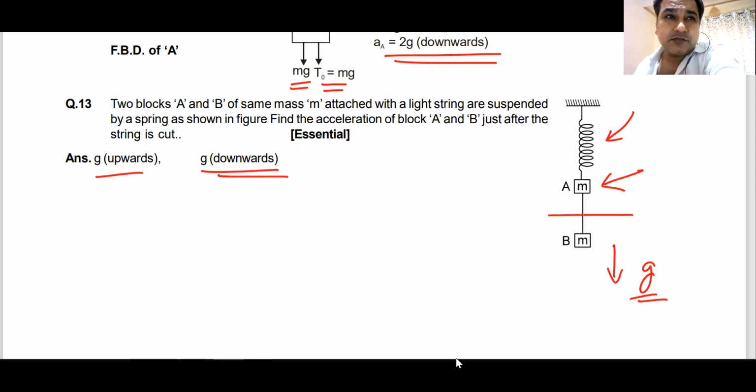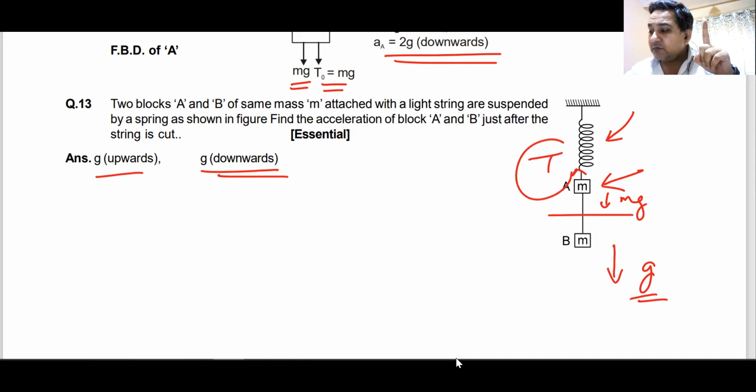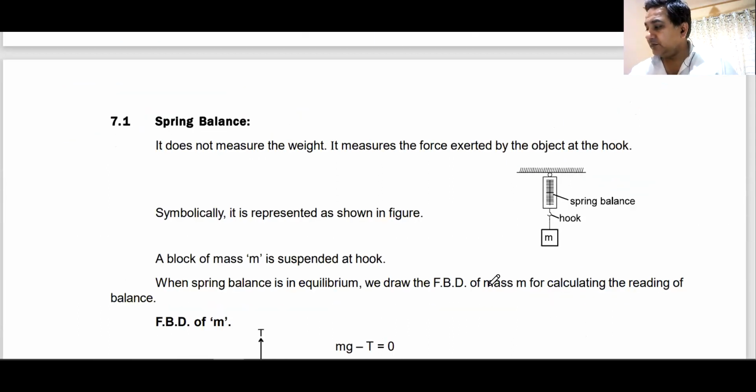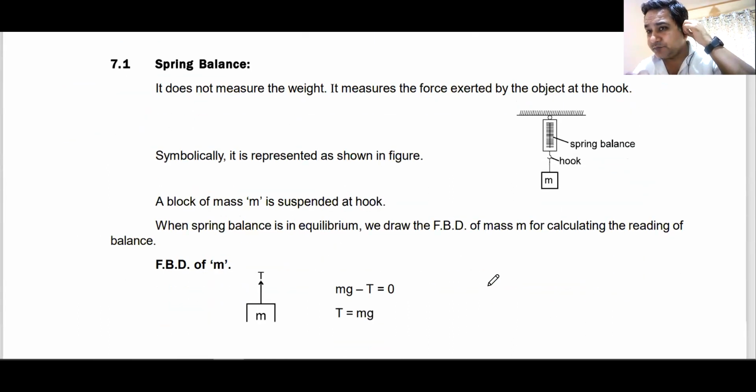How do you get it? Tell me. The tension in the spring will remain. Tension in this part will go, but the weight of block A will remain. So this T, the tension in the first case, you have to find its value. This T minus mg would be equal to ma. And find out the acceleration of block A. Can you do that on your own? Yes or no?